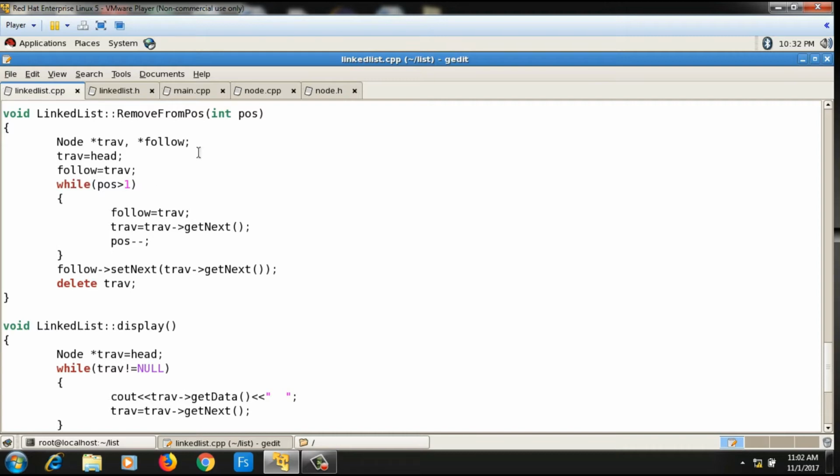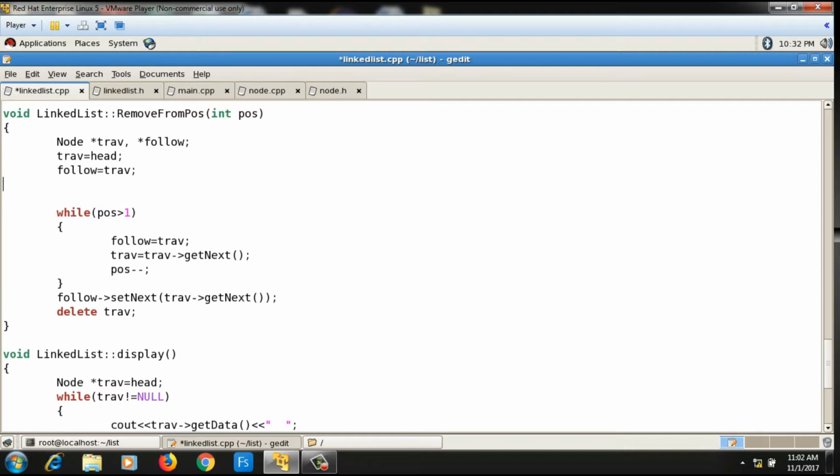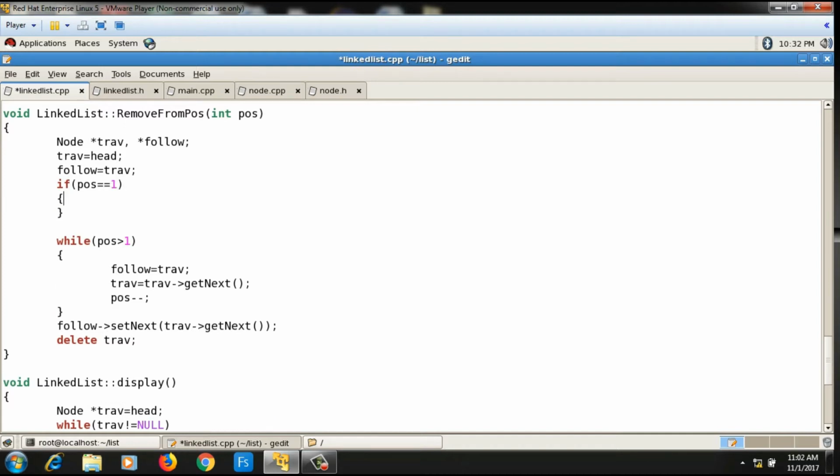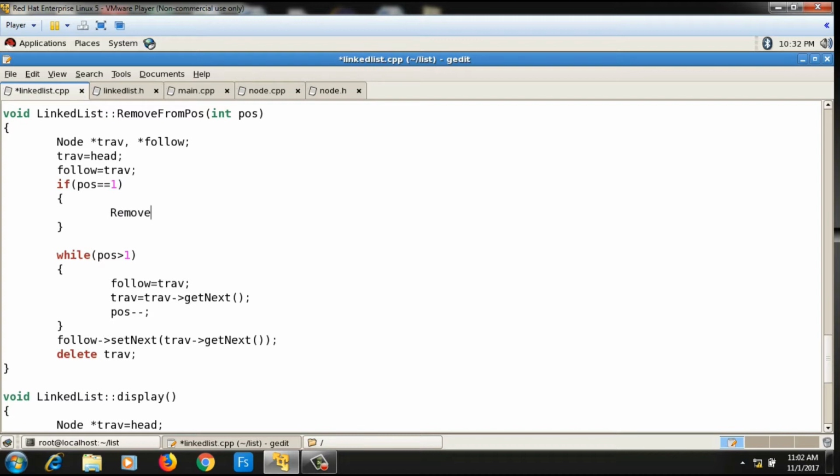So what I will do here, I will write these conditions. Suppose position is 1, so the first corner case is position is 1. That means I want to delete the first node. Then I already have some other function which is remove from begin. So that function I will call. So I will call removeFromBegin here.